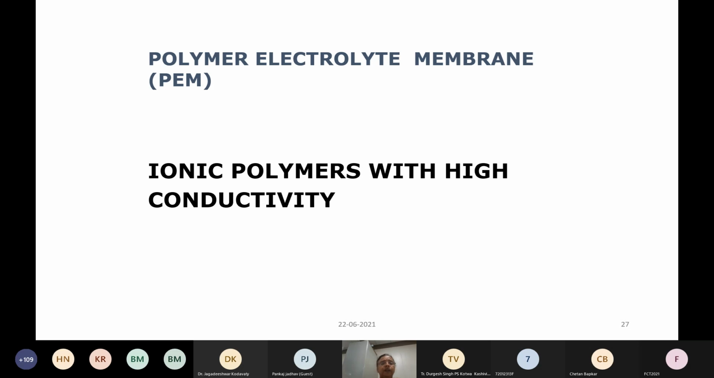So let us move over. We have looked at catalysts now extensively, platinum based catalysts and all the other catalysts. The next important material is the polymer electrolyte membrane. Basically, what kind of material is it?